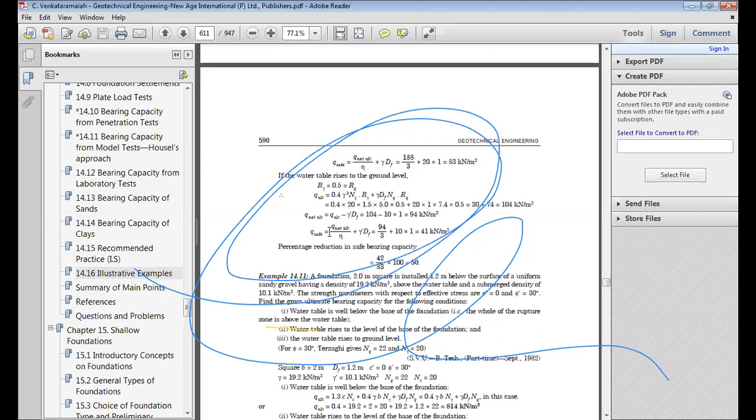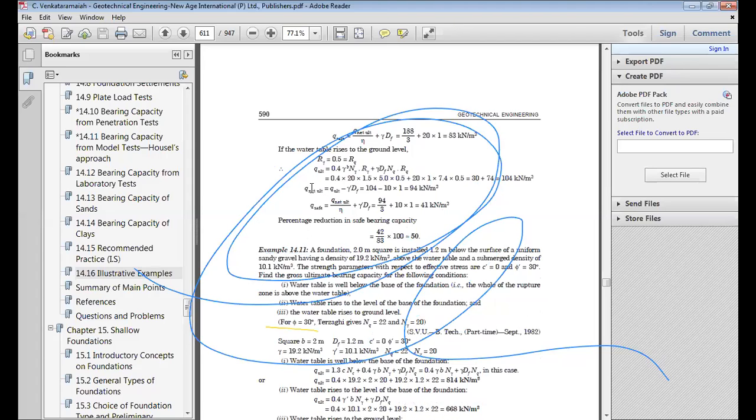So this is Q net ultimate by factor of safety, when it is the net value. But when it is the gross safe bearing capacity, you have to just add the value of gamma Df. Please don't make this mistake: don't do gamma Df by n. The gross safe bearing capacity means the net safe bearing capacity plus gamma Df. So keep this in mind.